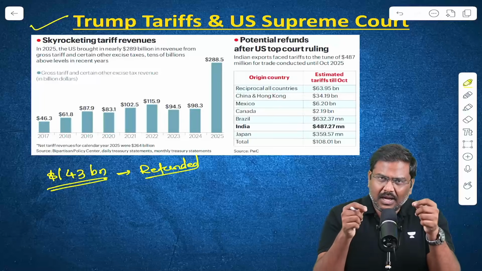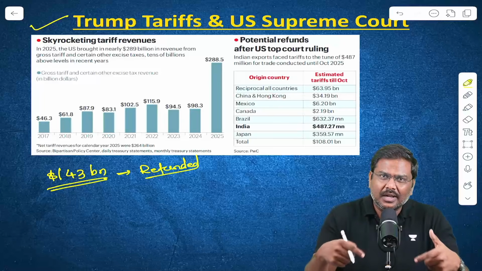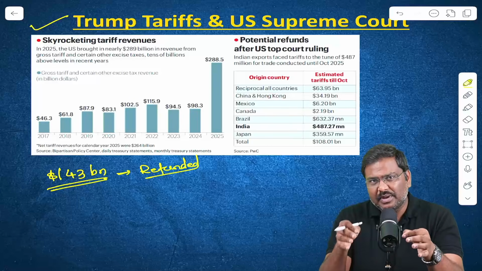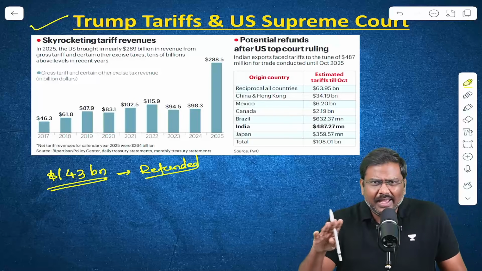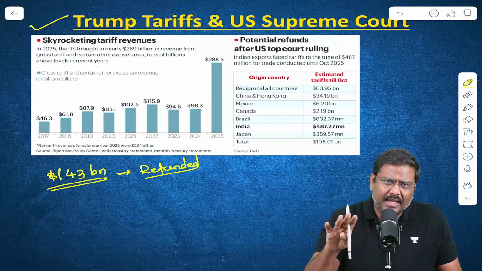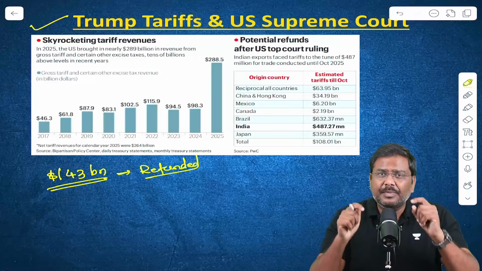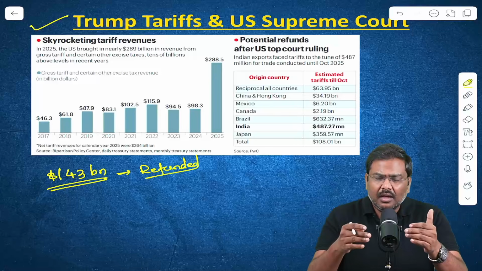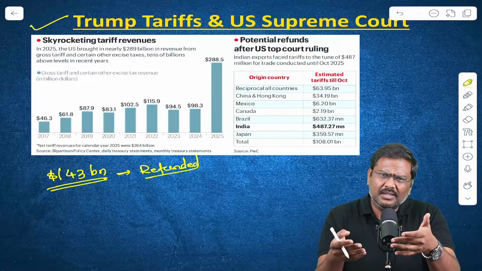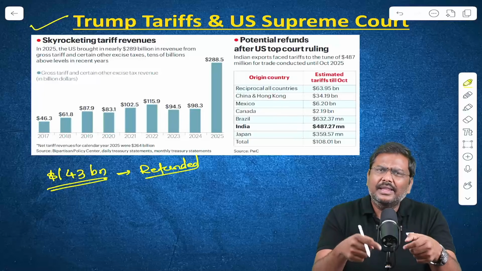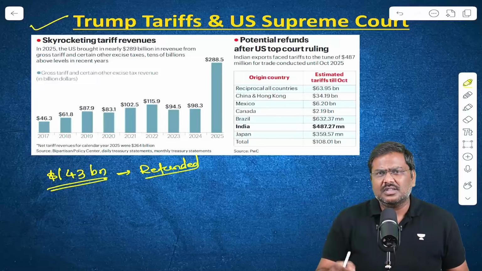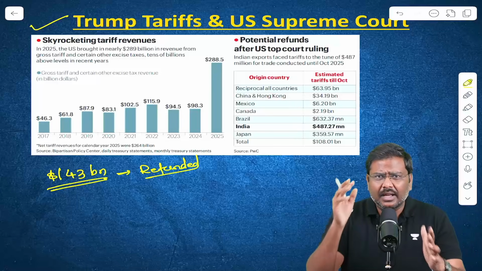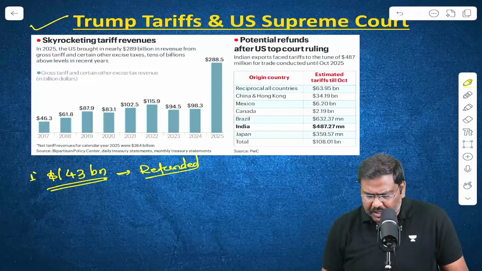So if at all the administration agrees to provide these tariffs or taxes back, there is no clarity regarding what process will be followed. And it is not going to be very easy. It is not going to be very soon as well. In fact, the Supreme Court judgment in USA has not ruled this out. They have said, yes, the importers who have paid taxes can appeal or can get these taxes. But how? There is no clarity. There is no ruling given in that context. This is the first very important issue.